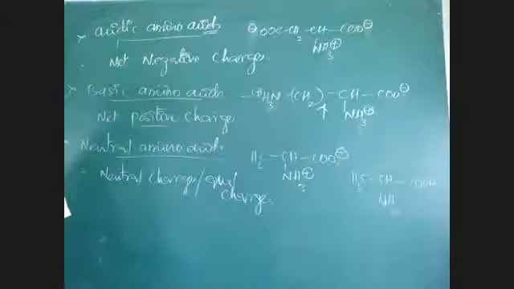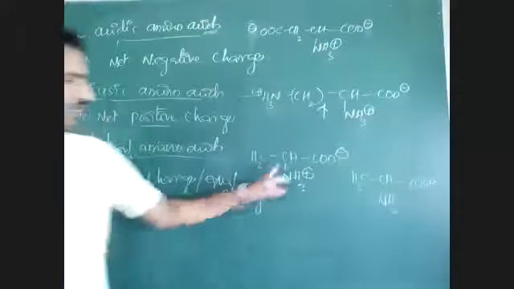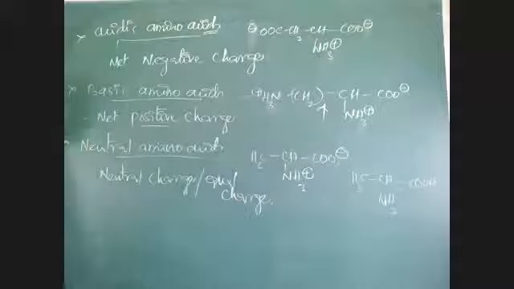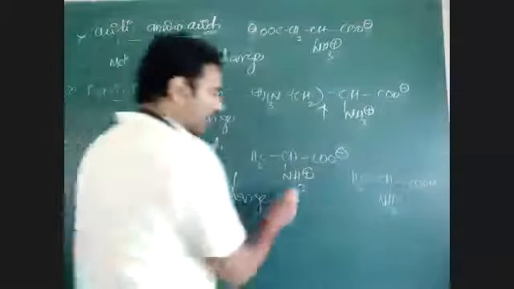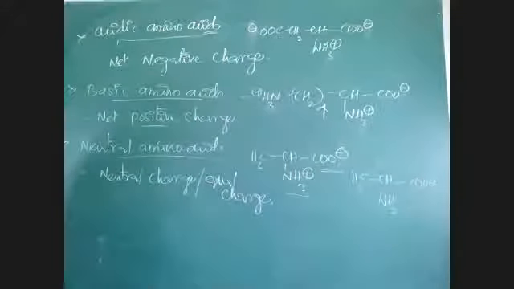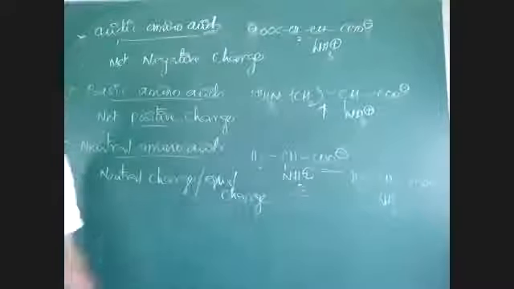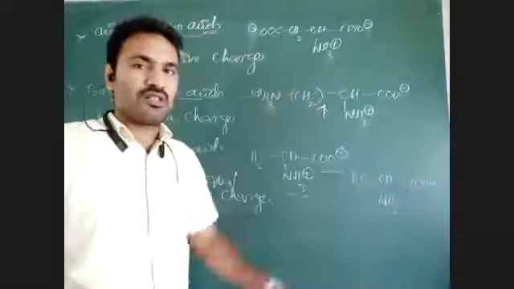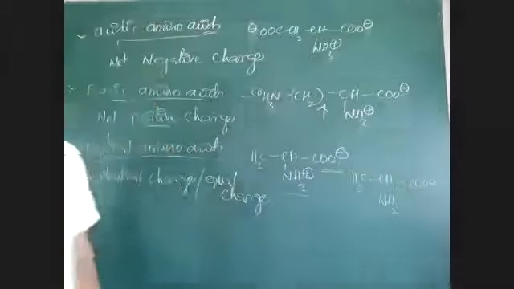How can you differentiate them? Neutral charge means the positive and negative charges are equal, so the net charge is 0. Zero charge is acceptable. But if you say no charge for both, that is not acceptable, because we cannot differentiate them.